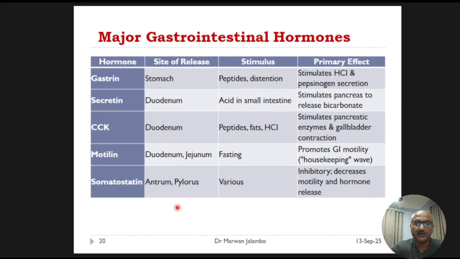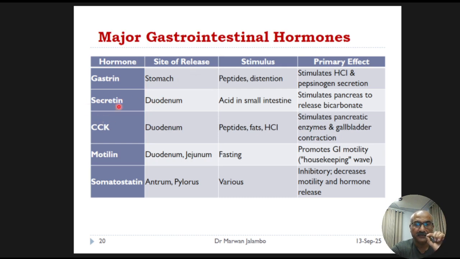In this table, there are 5 key players. We will start with gastrin. Gastrin is released from the stomach and signals for acid production. When acidic chyme enters the duodenum,